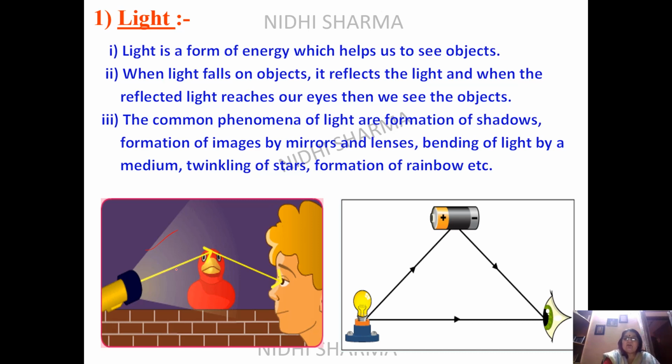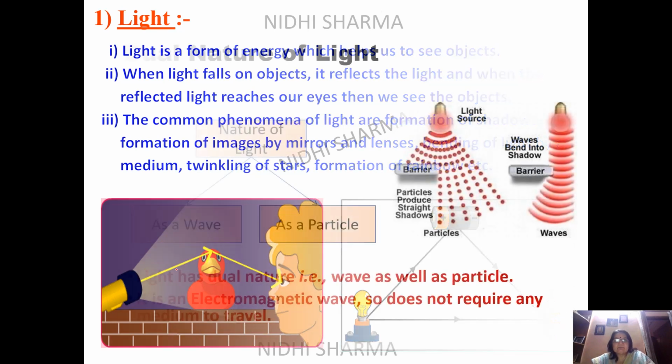The common phenomena of light are formation of shadows. You must have heard in class 6th or 7th. Formation of images by mirrors and lenses, which we will be doing in this chapter. Bending of light by a medium, twinkling of stars, formation of rainbow. All these will be covered in this chapter and the next chapter.